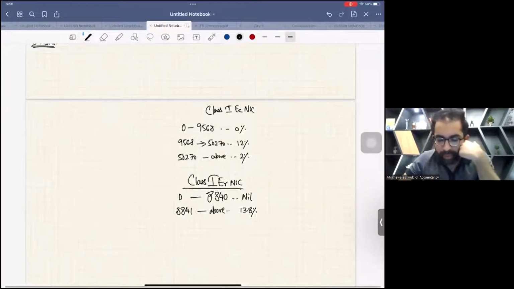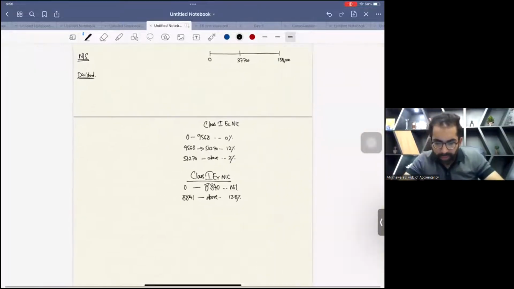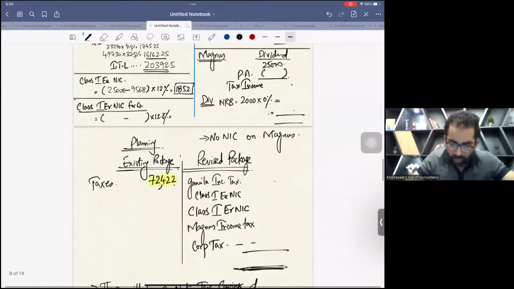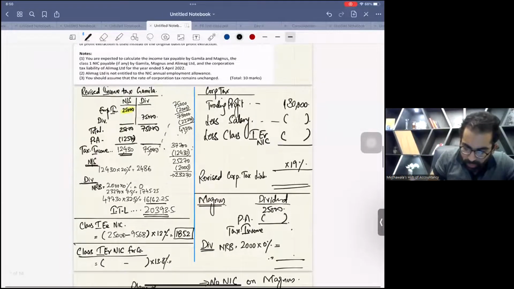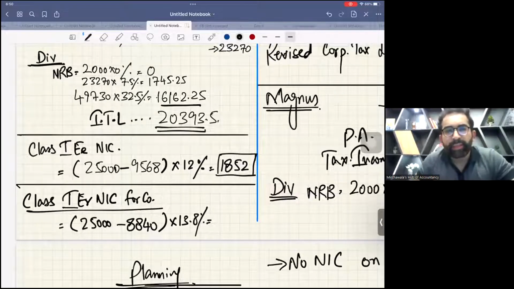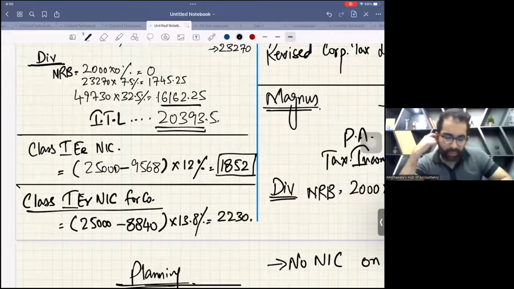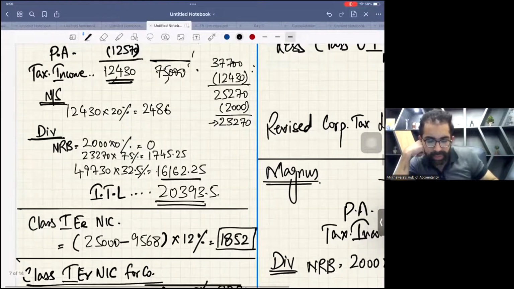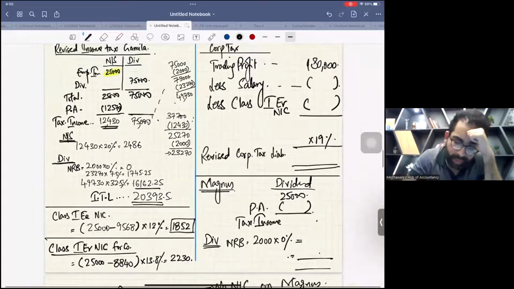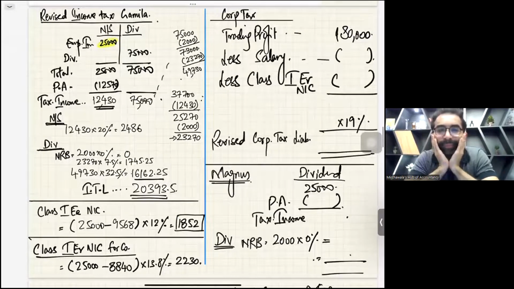See, 0 to 8,840 nil, and then 13.8%. So out of this 25,000, on 8,840 there is no class 1 employer NIC, and on the excess you will have to pay 13.8%. Quickly tell me the number. 2,230. Okay, that's it. So the good news is that we have done some workings for you guys.